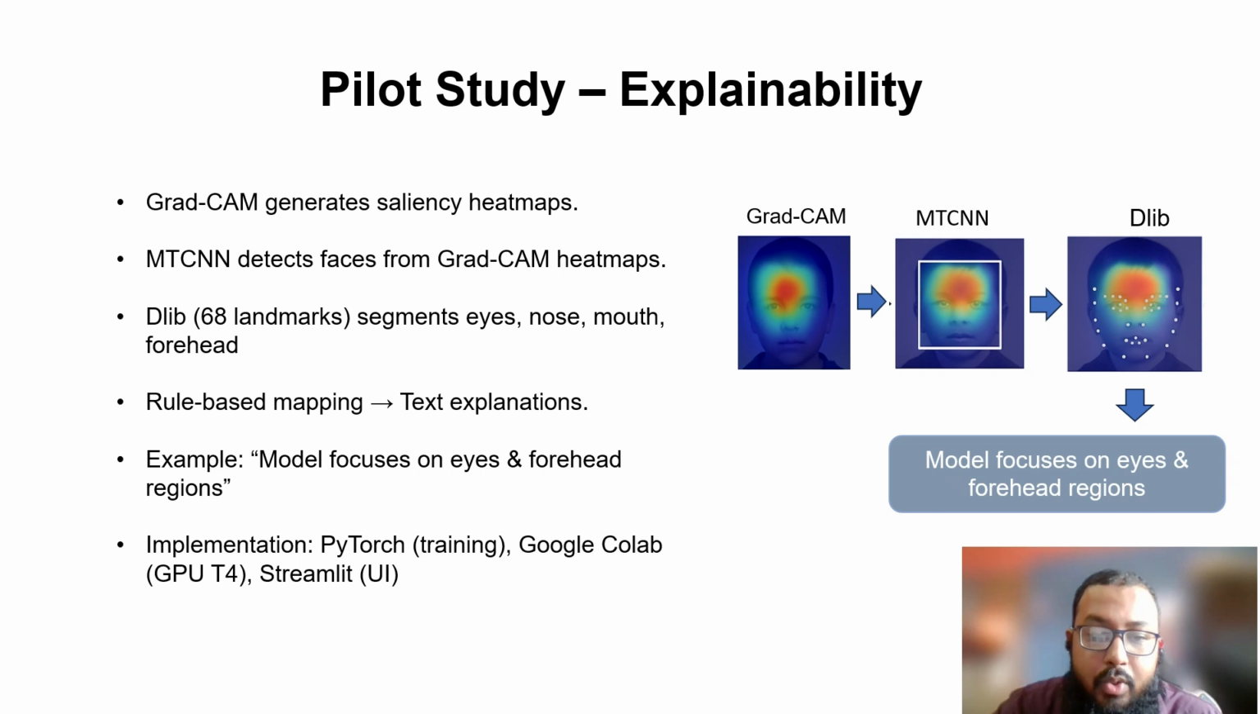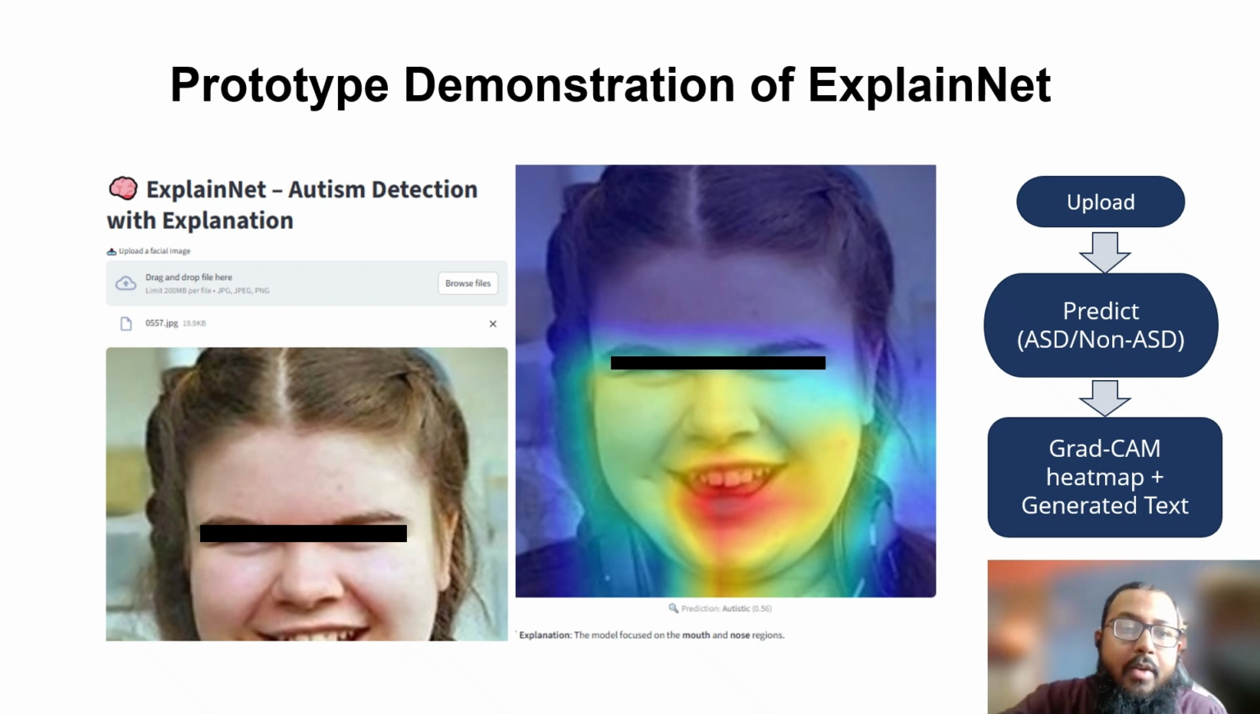So we implemented it through Google Colab, used PyTorch, and used a user interface called Streamlit. As you can see, we have also demonstrated a prototype that we made through Streamlit. If you upload a picture, it will show us the prediction with the confidence score, and also generate a text describing where the model is focused, and you can also see the heat map where it's focusing.